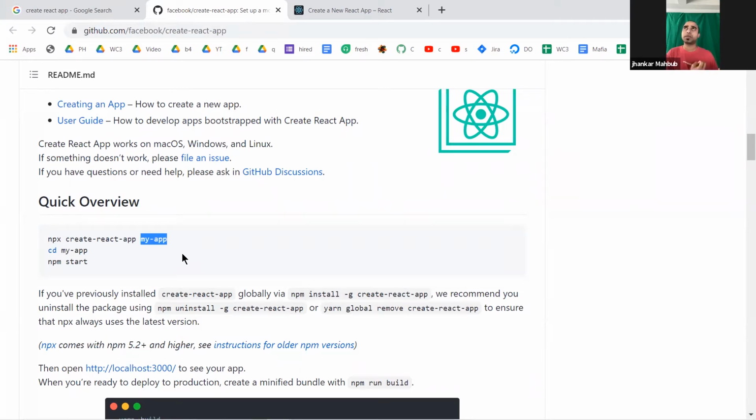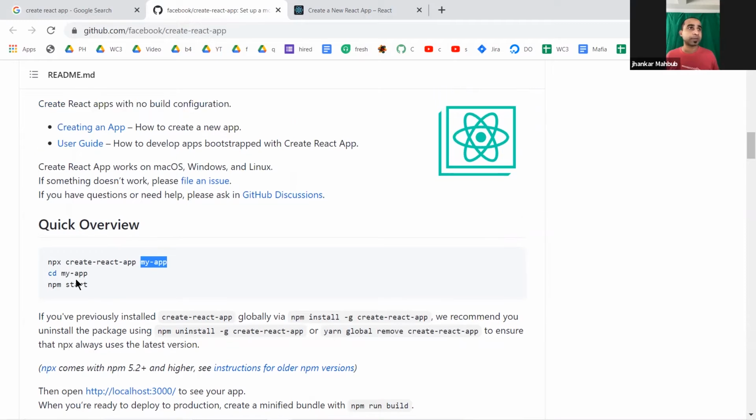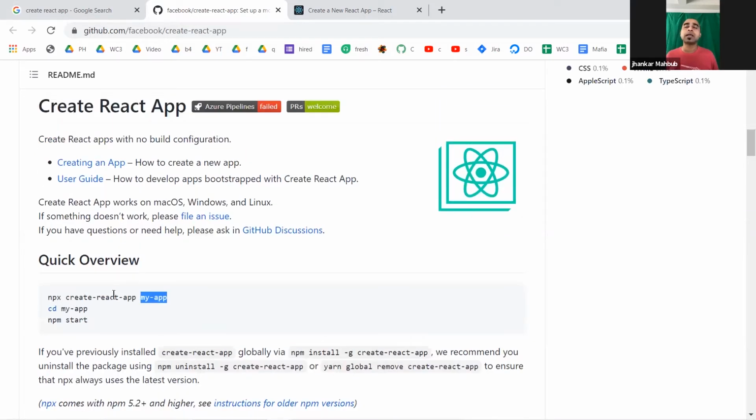While building a React application, you will need a lot of things, but you don't need to worry about all of those because they put everything inside this. And npx is a little bit of an extension of npm. Npm is nothing but node package manager. This package is like any kind of thing you need.